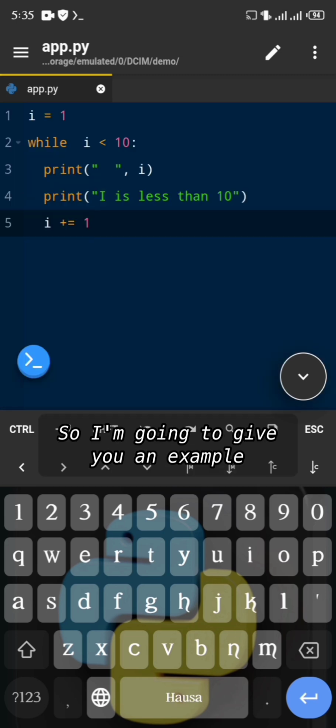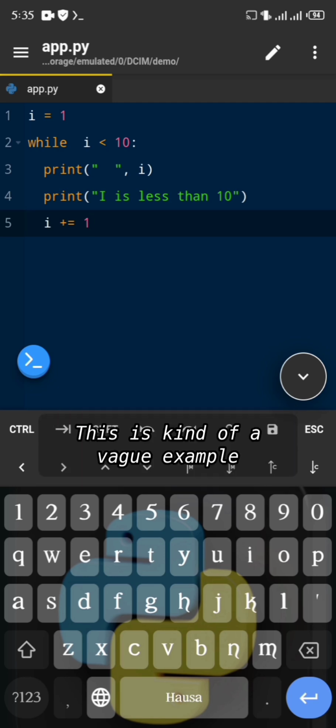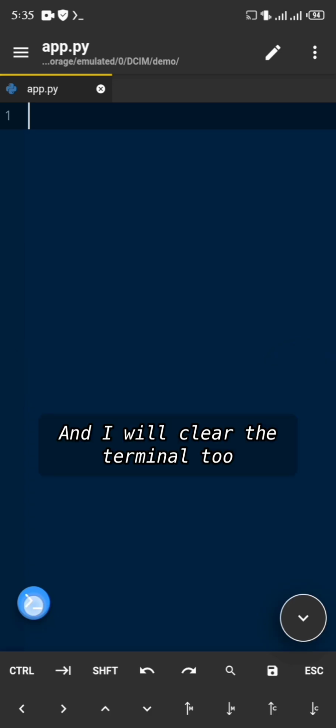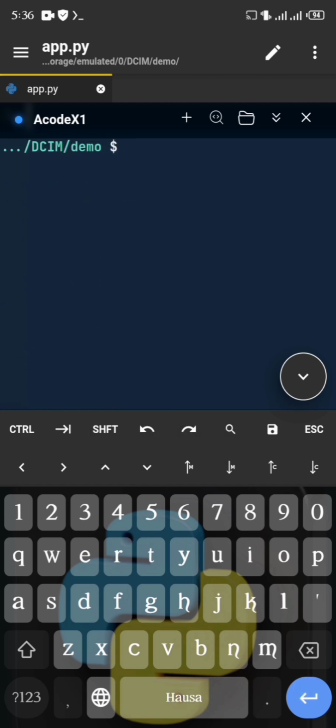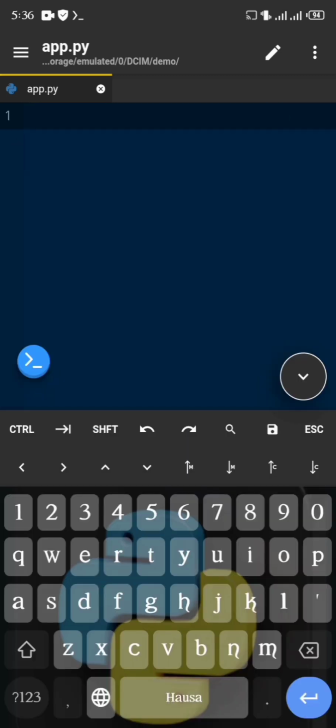So I'm going to give you an example that will help you understand a little bit better. This is kind of a vague example. So we will clear this, and I will clear the terminal too. I will say clear. There we go. So here we have a clean working space.